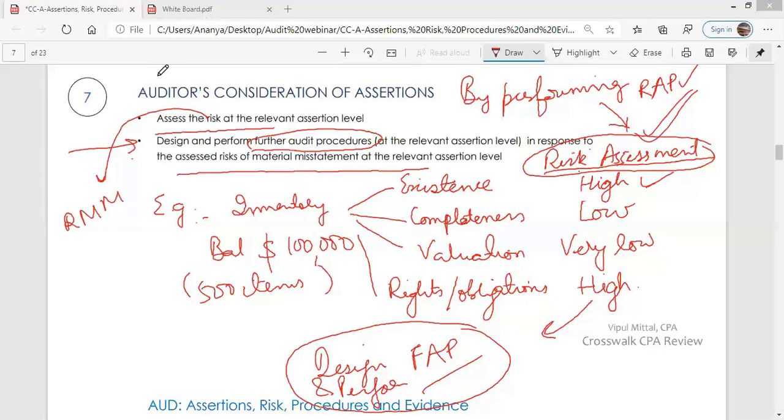Any questions? So risk assessment determines the auditor's further audit procedures. How much more procedure will be performed is determined by risk assessment.